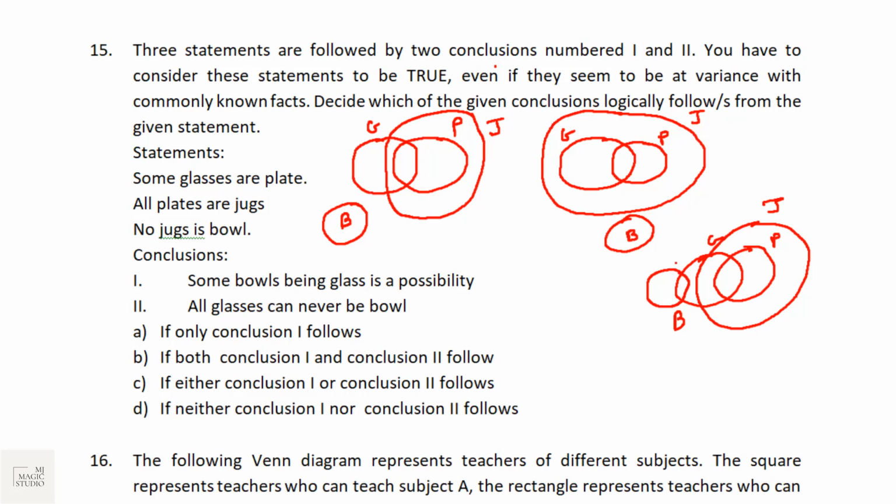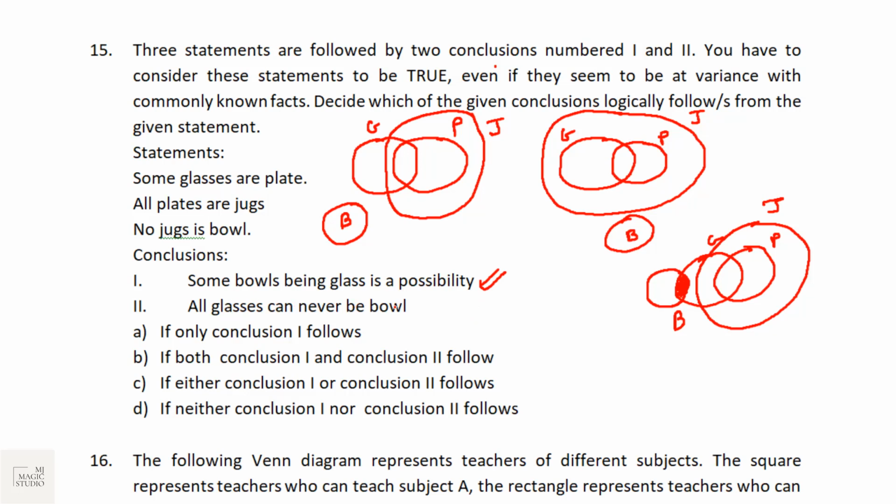Not in the first one, not in the second one, but in the third one we can see that some bowls can be the glass, and it is a possibility. It is not confirmed, but it is a possibility. That means this conclusion may follow.